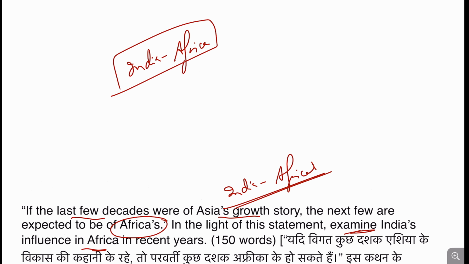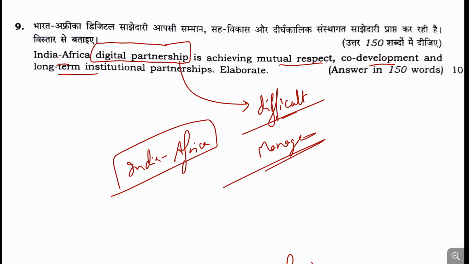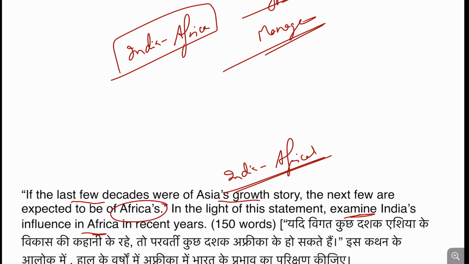So India and Africa relations become important, and writing about the digital partnership becomes a bit difficult. So the student has to manage this question. There is no other alternative available with the student.